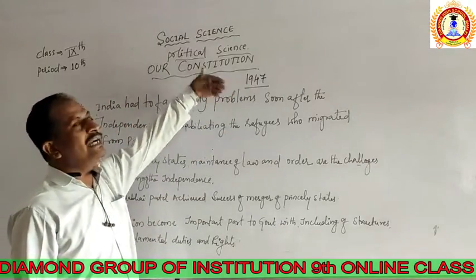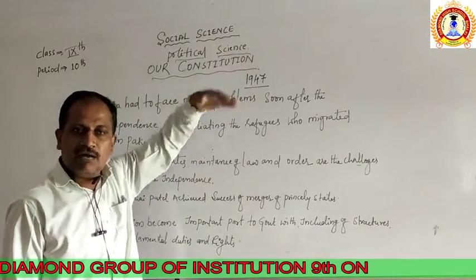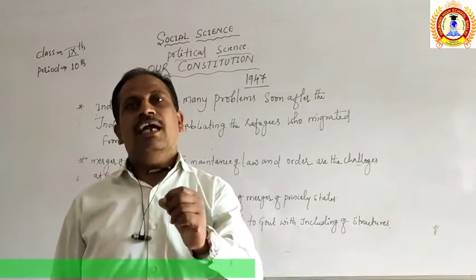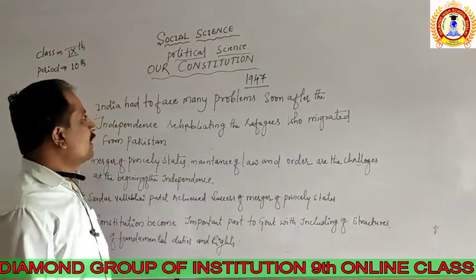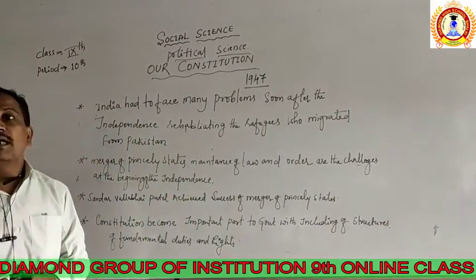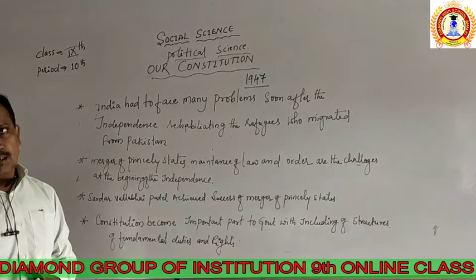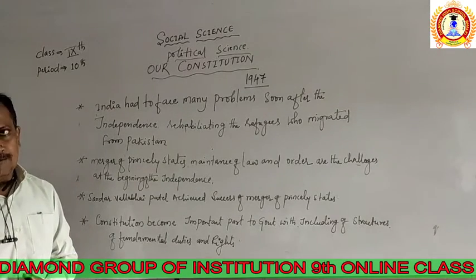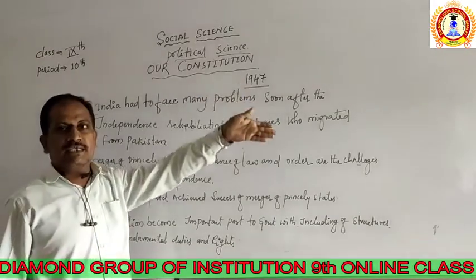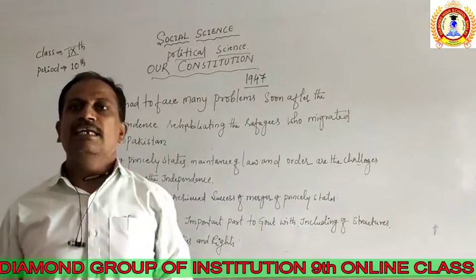Before independence, India was under the control of the British. It was ruled by the British government, and after more than 200 years of rule, it divided India into two parts, Pakistan and India.